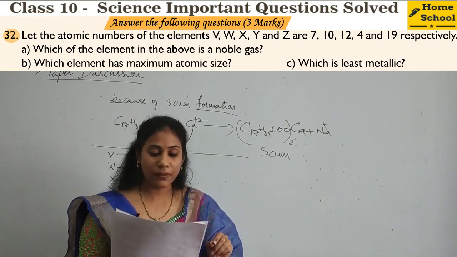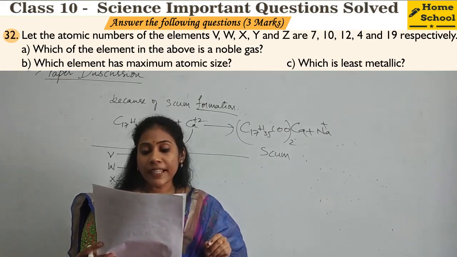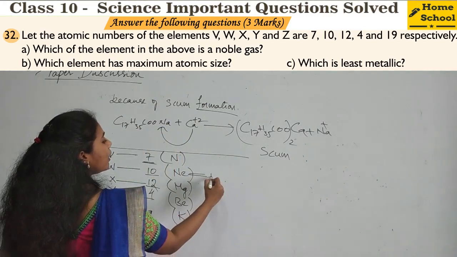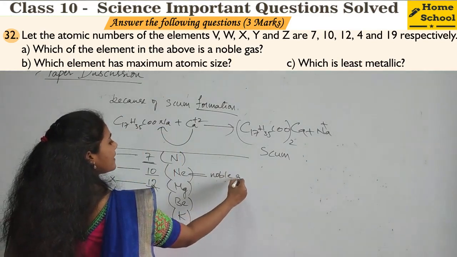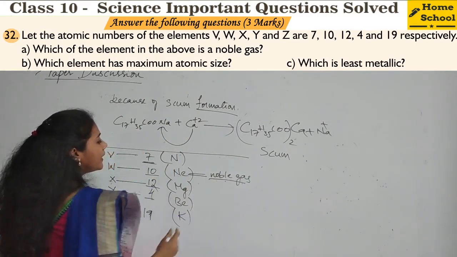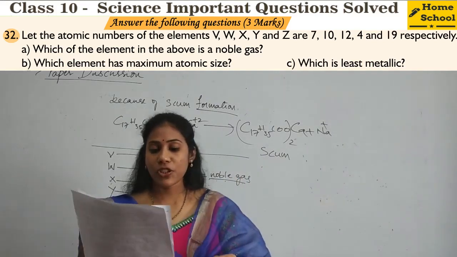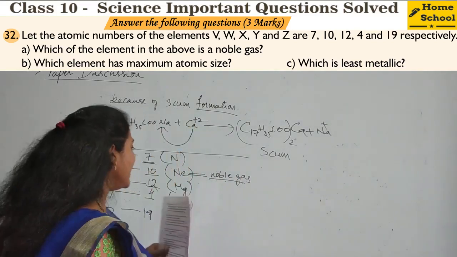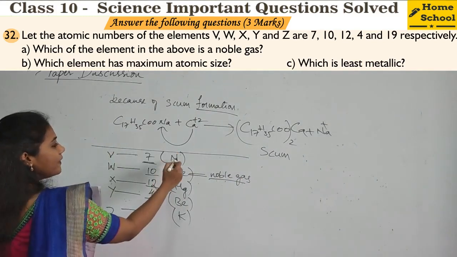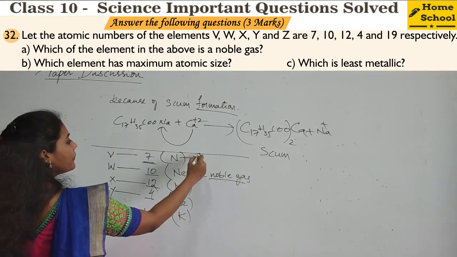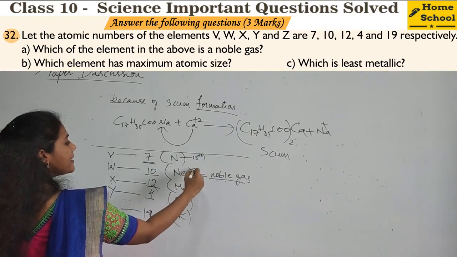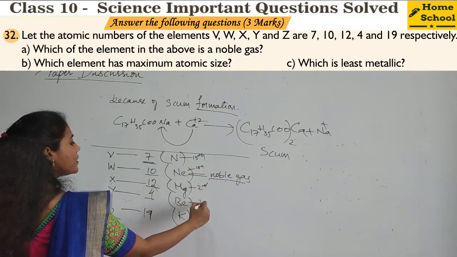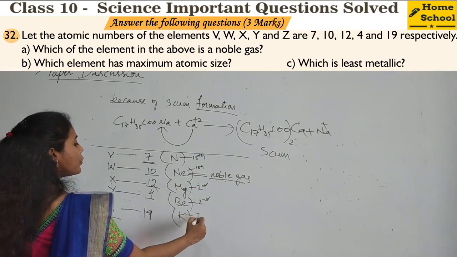First sub question. Which of the elements above is a noble gas? Definitely neon is a noble gas. Right? Okay. Next question. Which element has maximum atomic size? Right? See, which group does it come in? Nitrogen is 15th group. Okay, neon is 18th group. This is second group. This is also second group. And this is first group.